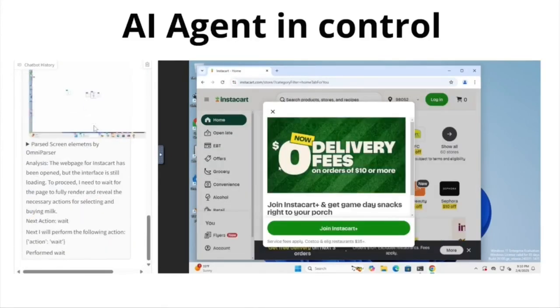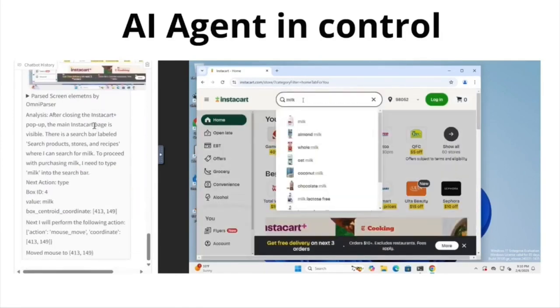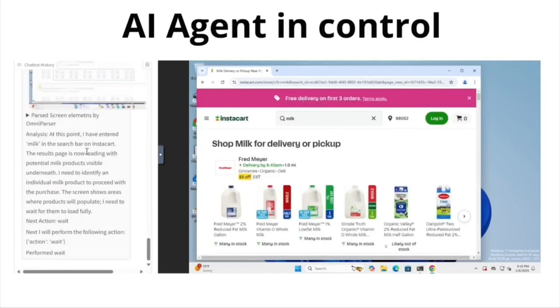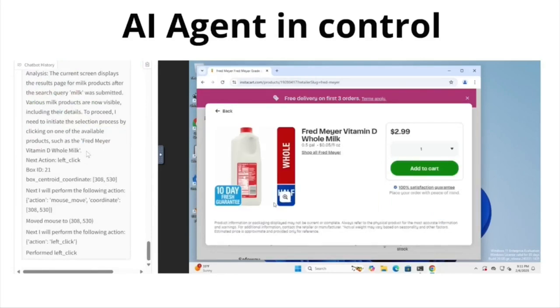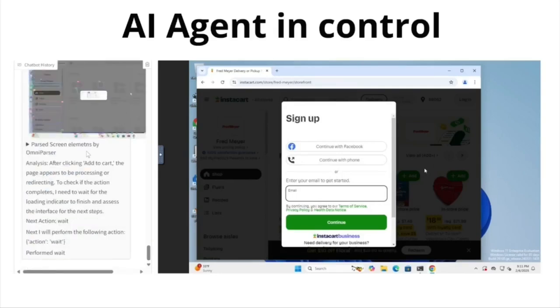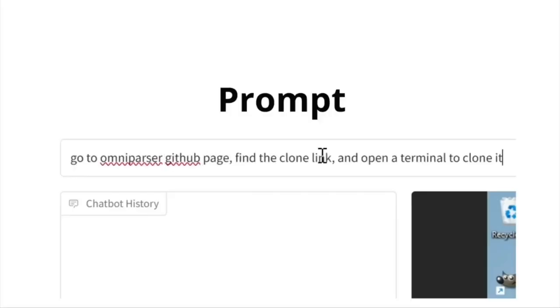GitHub repos, if you are not familiar with the coding terminology, is where programmers store all their code, and it's very easy to sync code from the offline to the online repository. So essentially, when we perform a Git pull, it pulls all the code in the online repository and syncs with the local repository and keeps them synced over time. So if we just say "clone the git repo", it will methodically find the browser, go